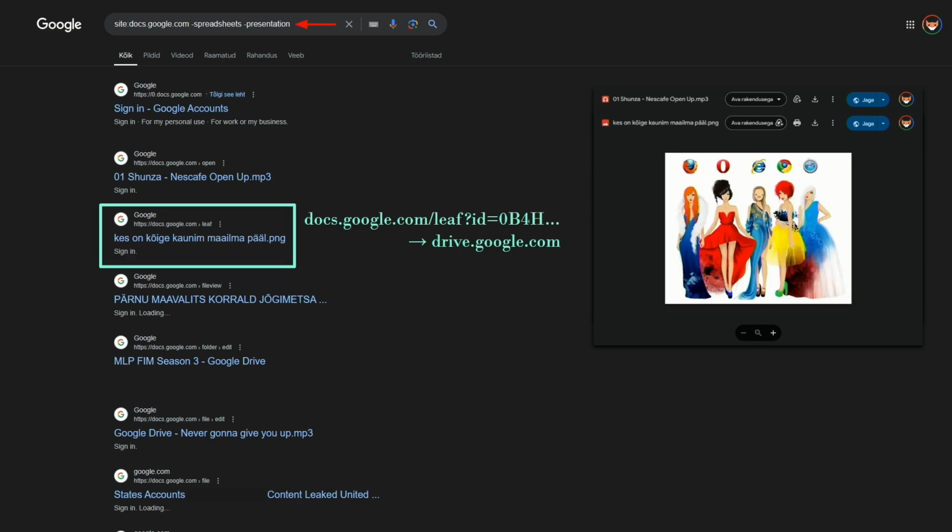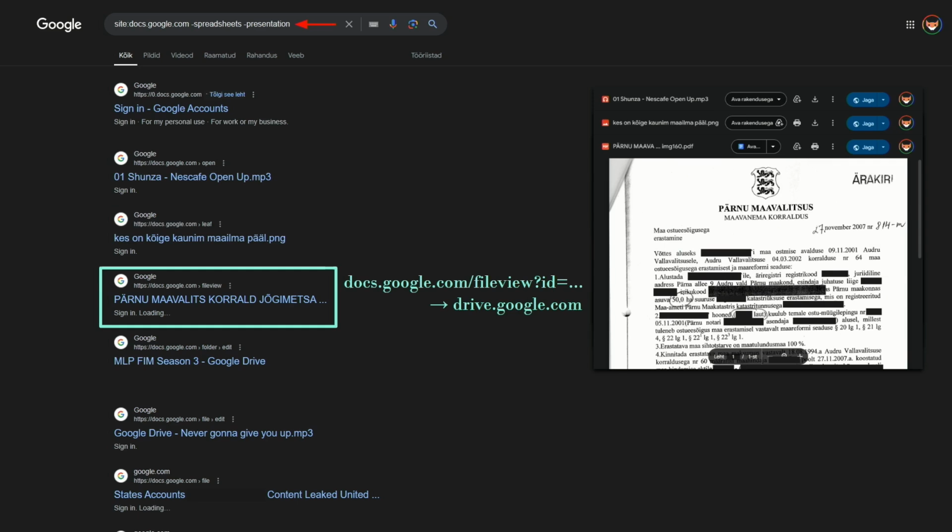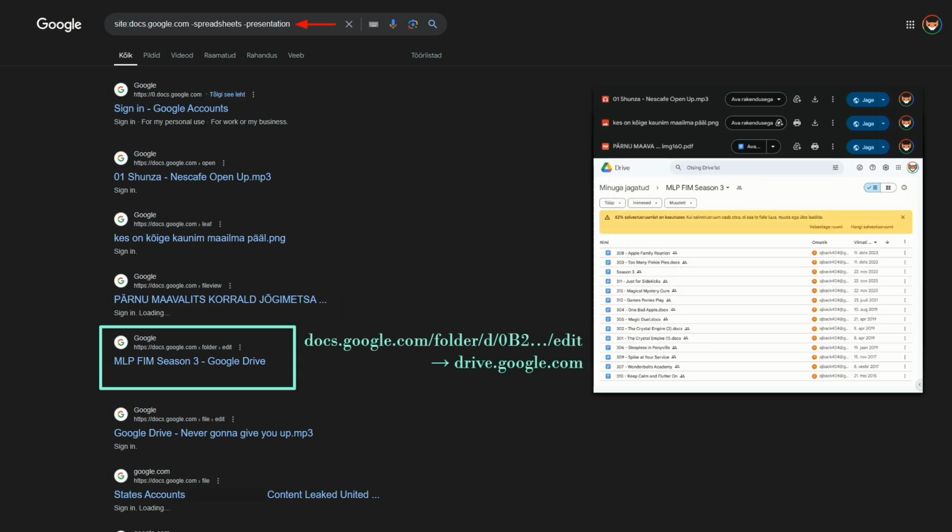I took a look at the next one. It's like some leaf one. That also goes to Google Drive. Took a look at some other one. This is like file view or something. That also went to Drive. I found some folder format. That also went to Drive. So are we out of luck? Are all these cool links being redirected to Drive?